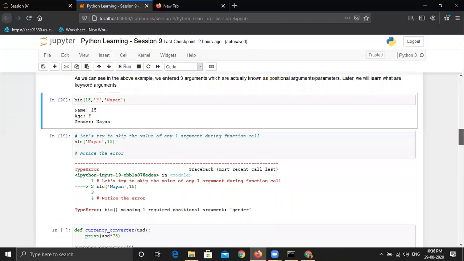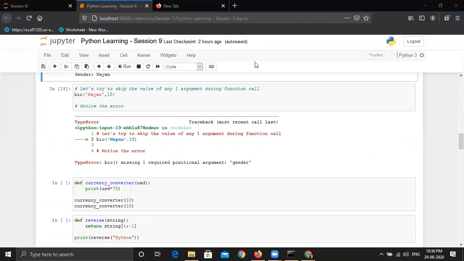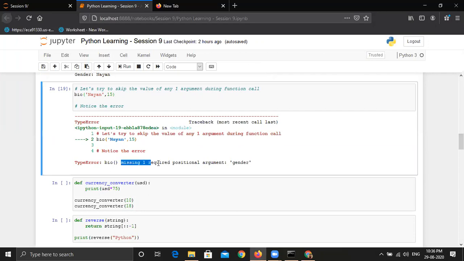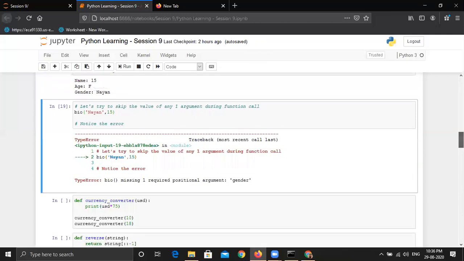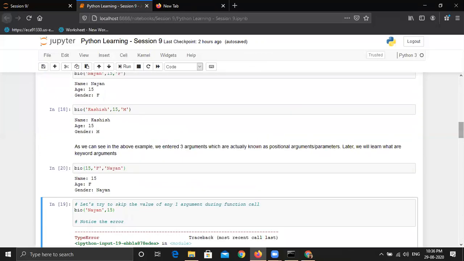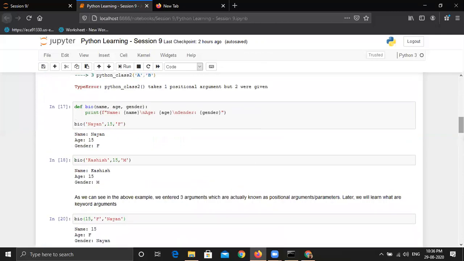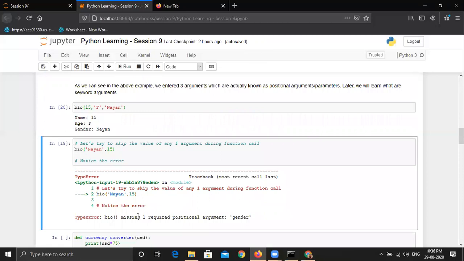Keyword arguments are different from the 0, 1, 2 kind of scenario that we learned earlier. 0, 1, 2 are positional arguments. Keyword arguments will come very soon, after some examples, but right now we should be clear about positional arguments. So now this error makes sense to me, because bio takes only positional arguments in this case, right? What we have defined here are all positional arguments. That's why it is saying that bio is missing one required positional argument, which is gender. So this error now makes sense.